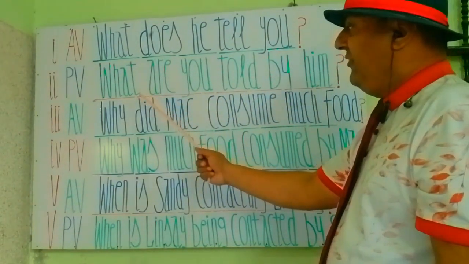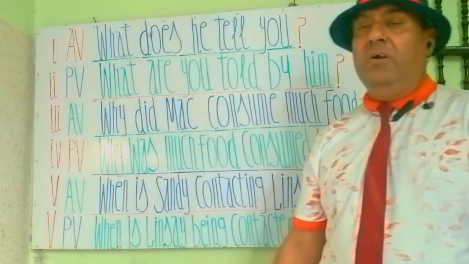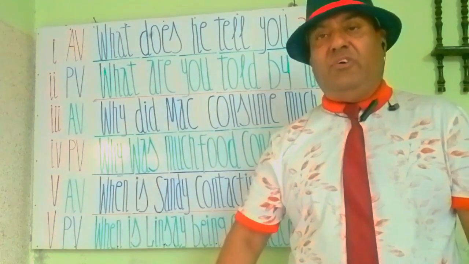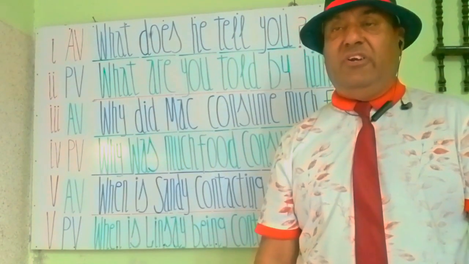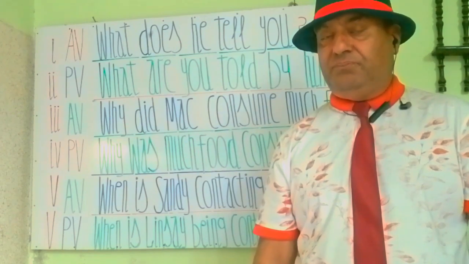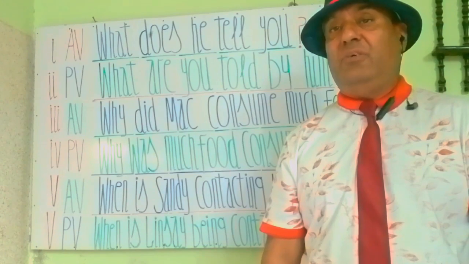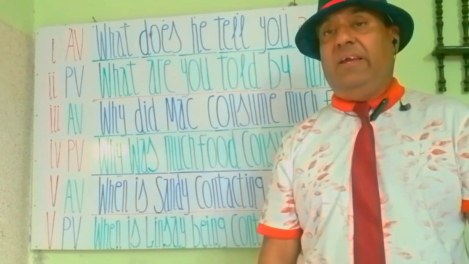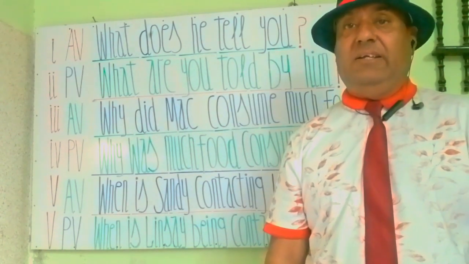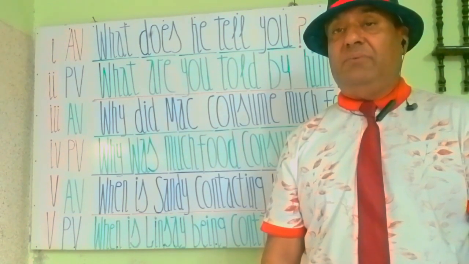This is also a present indefinite, but in passive form. This new formation in passive voice is also a present indefinite, but in a passive voice formation. So, what are you told by him? आपको उससे क्या बताया जाता है?